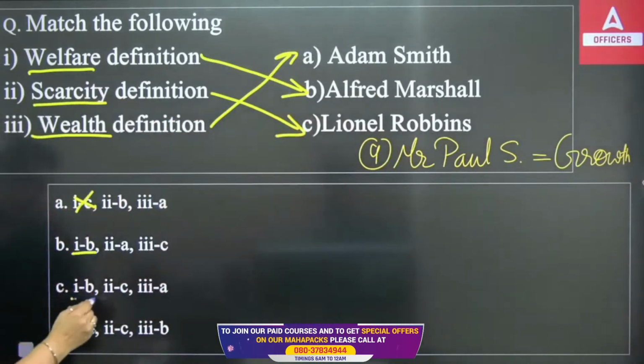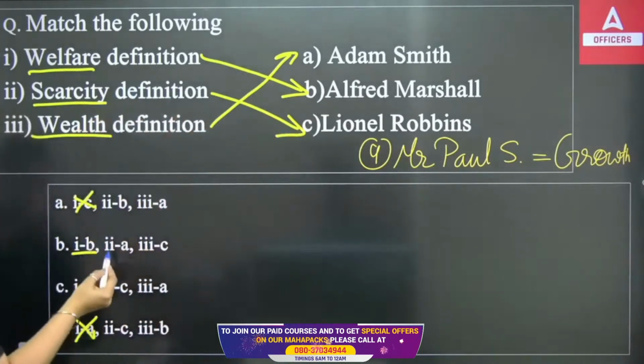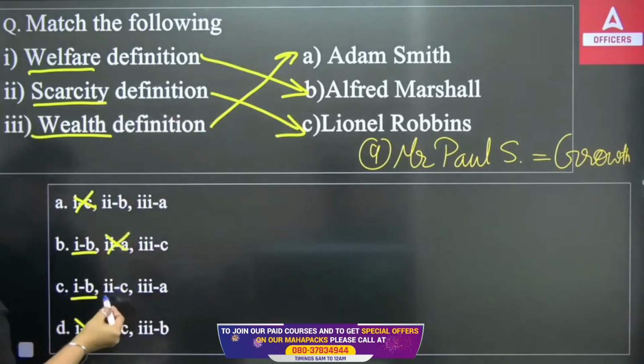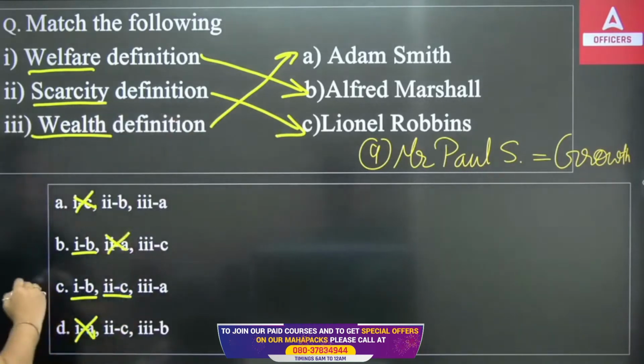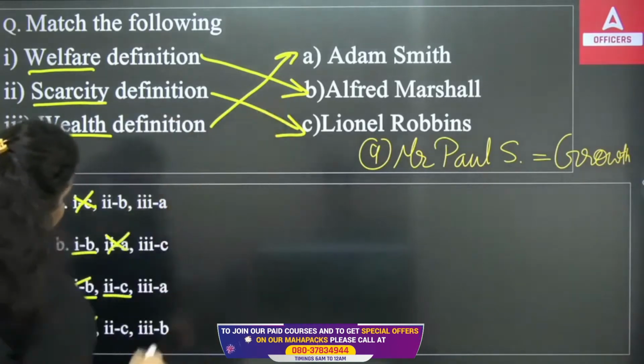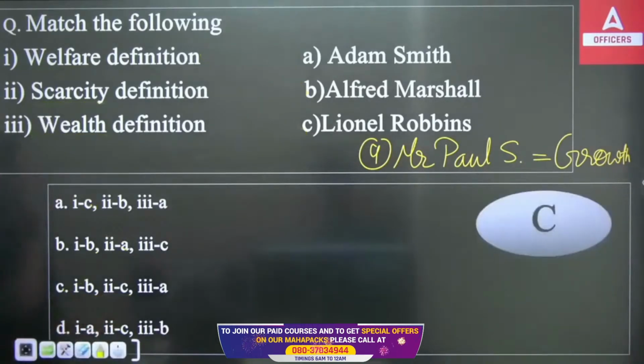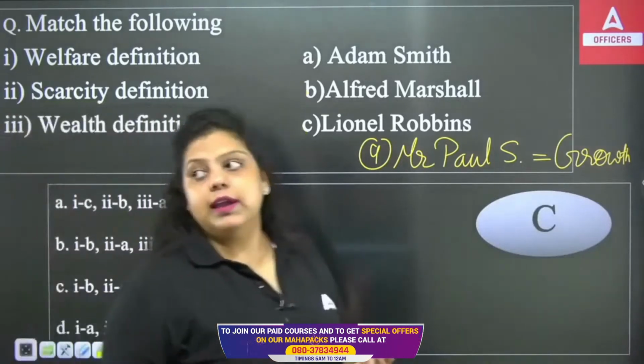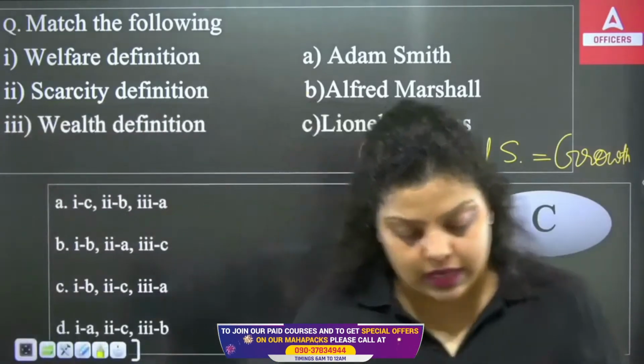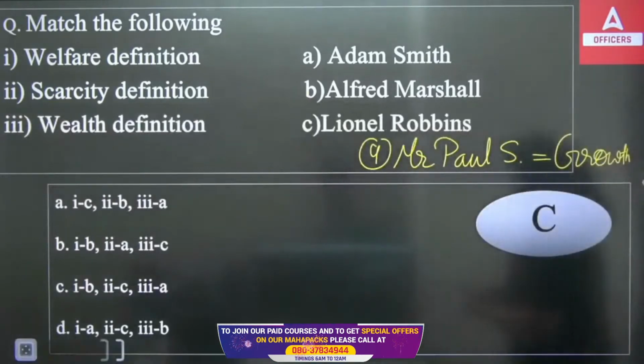Second is C. So it means this is the right answer. And the third one is A. So the right answer will be option C. So do remember their definitions, because this can be asked in multiple ways. They can ask a one-liner or statement-based question. So that has to be remembered by all of you.